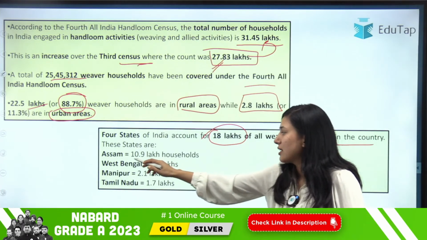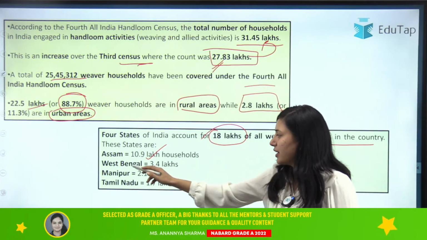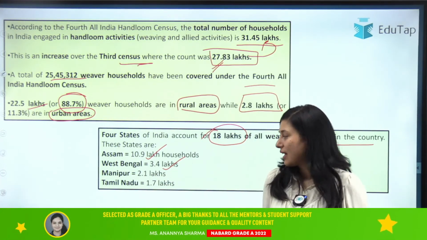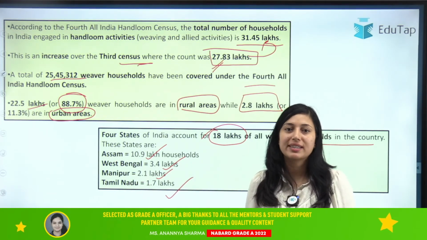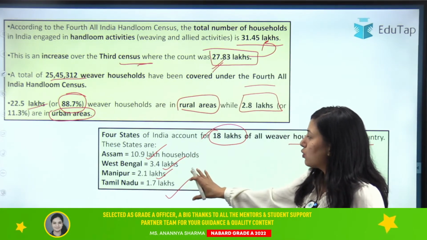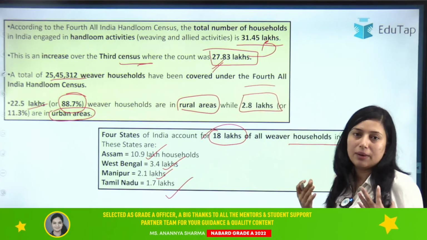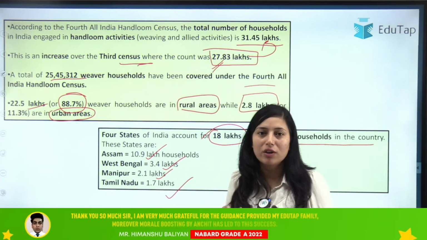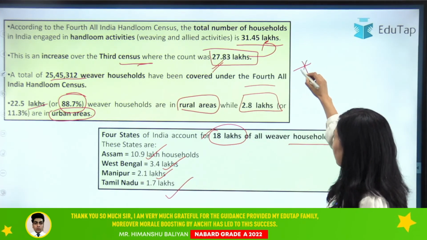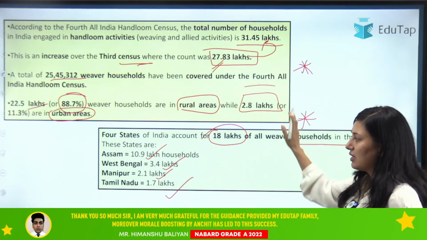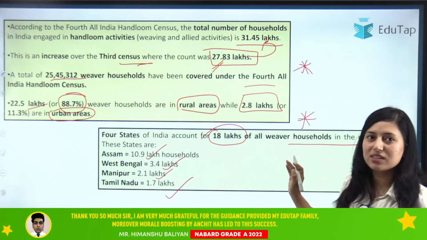And what are these? First is Assam, where there are 10.9 lakh households involved in this activity. In Bengal, there are 3.4 lakhs, then in Manipur it is 2.1 lakhs, and in Tamil Nadu it is 1.7 lakhs. So these are the 4 states where all these household weavers, or people involved in such activities, are mainly found. So that was important. Students, this is also important from your handloom census. These are the important data. If you are writing down, you can write it down or you can take a screenshot as well.